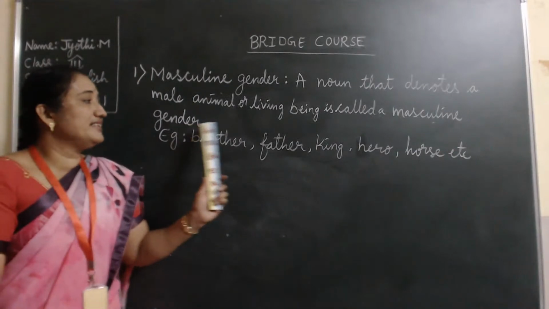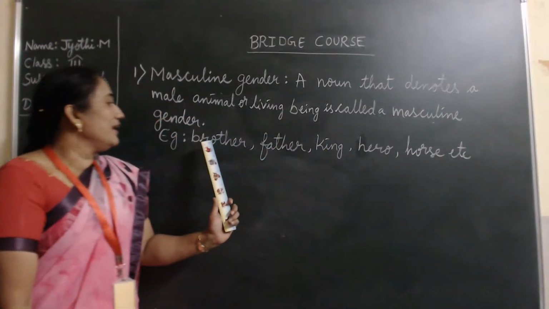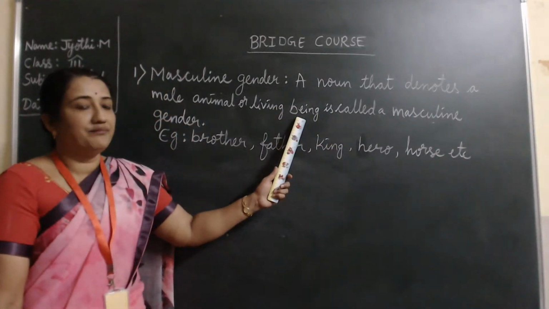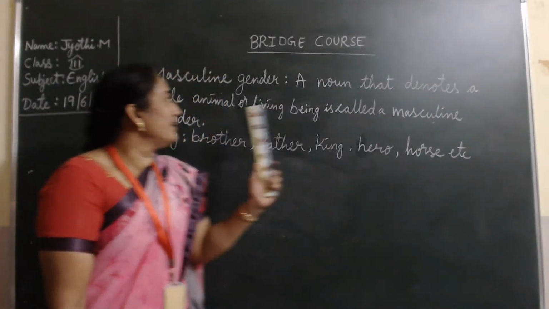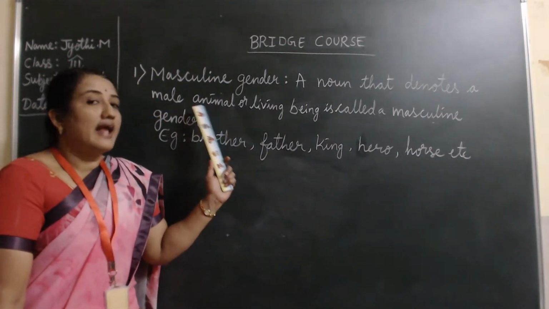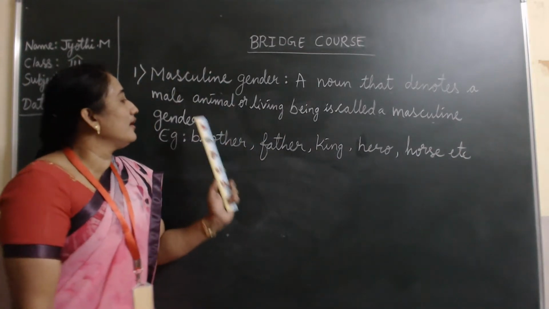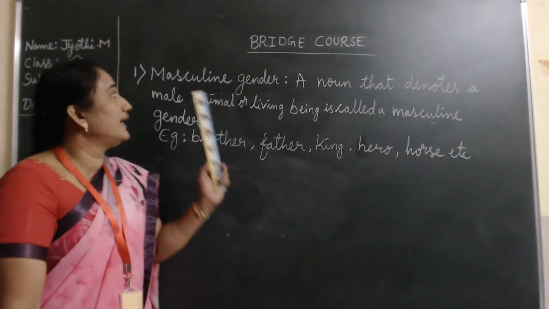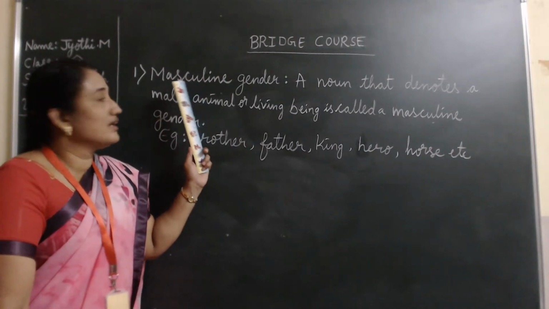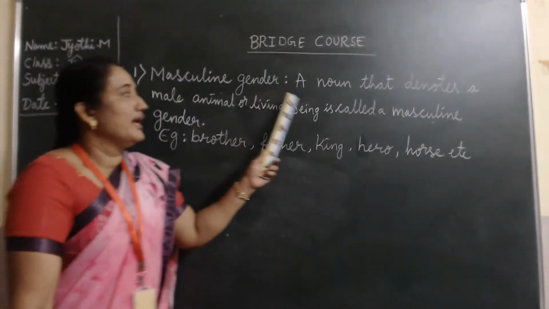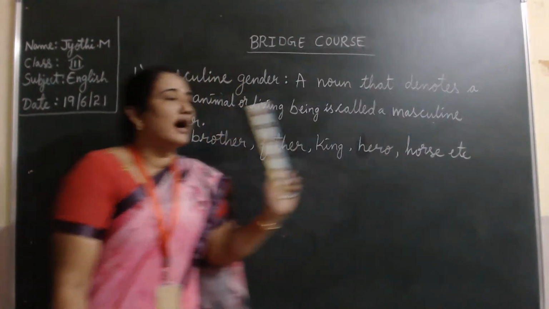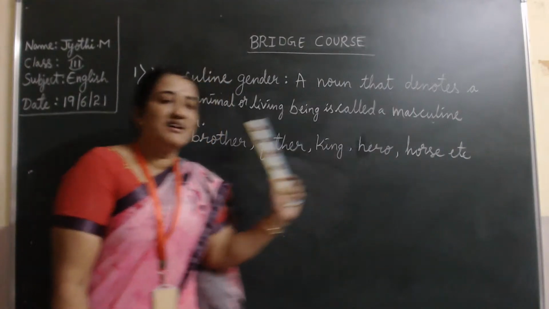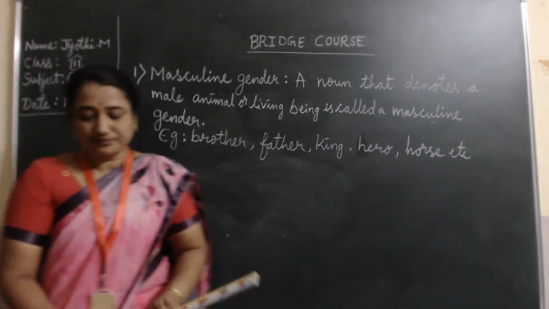These all come in the male category. See, brother, father, king, and hero, they all come under living being. This horse comes under the category animal. What are these examples called as? They are the examples for masculine gender. Take down the definition, children. What is masculine gender? A noun that denotes a male animal or living being is called a masculine gender.